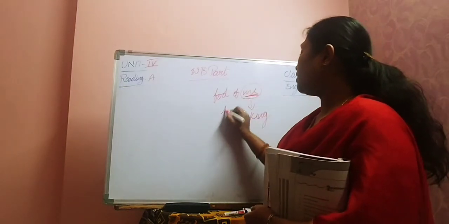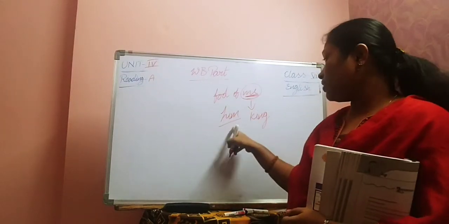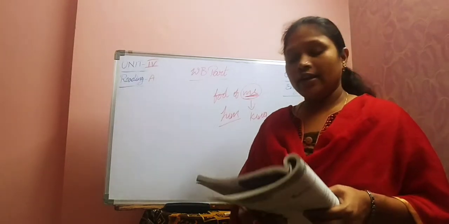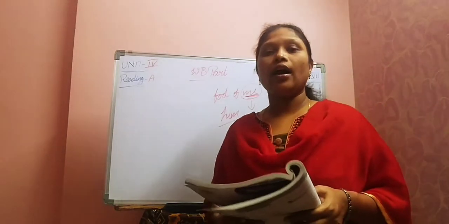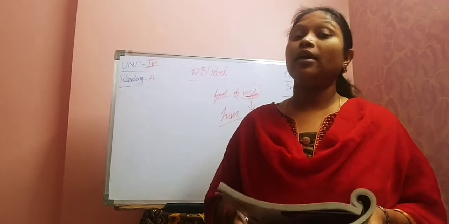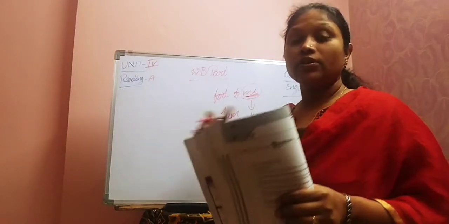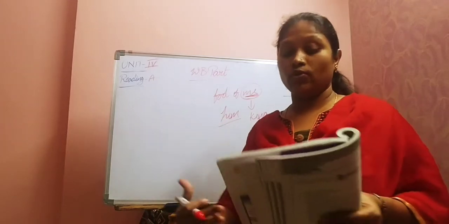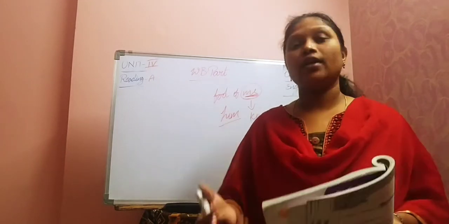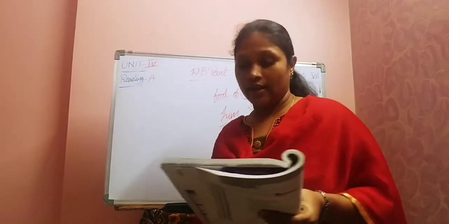King is masculine gender, so we should write "him." You should not write "make me a fool." You need to write "make him a fool." The king felt insulted and asked Tenali whether he was trying to make him a fool. That's it. Next, the second one is not completed. We'll see that later.